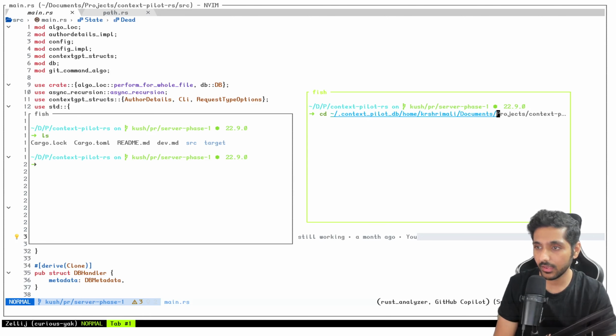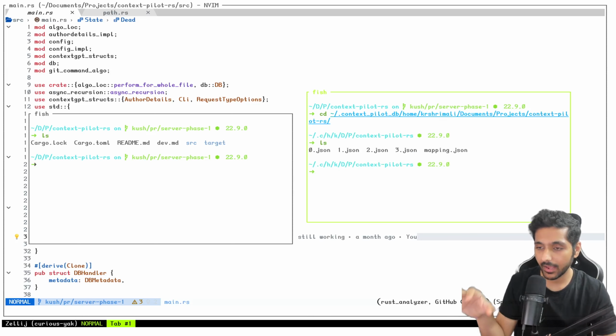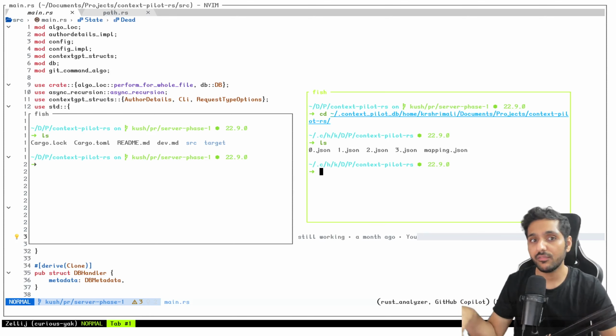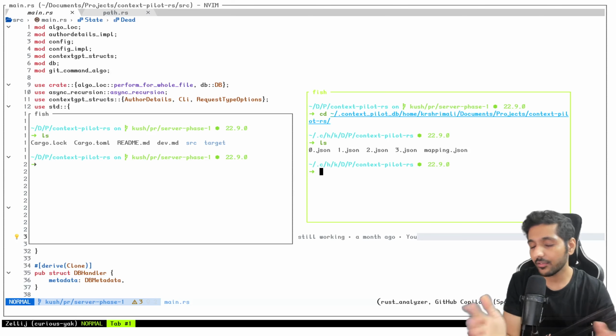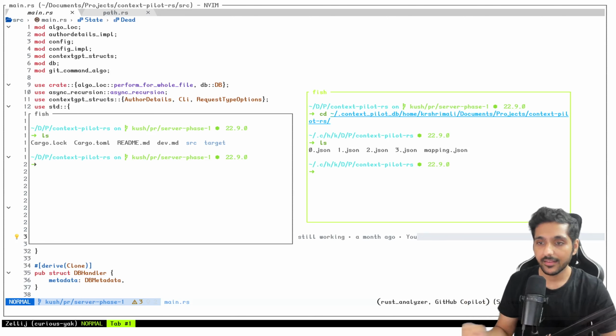If I go here, in my project there are a lot of files that are created. These are JSON files, and the way it works is this will automatically distribute the load into different files, and that is what I'm calling sharding right now. I've set some limit. Once you get that data, if it crosses that limit, please distribute that data among different files, so that when I'm reading it next time, I know that this file is not going to exceed a particular limit, and it will be able to fit in the main memory. So that is what we have done.